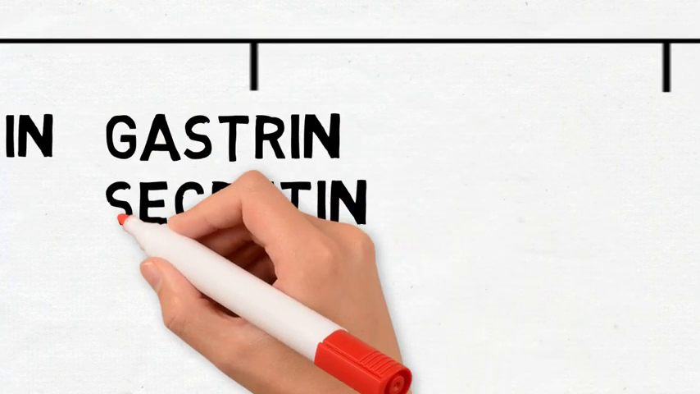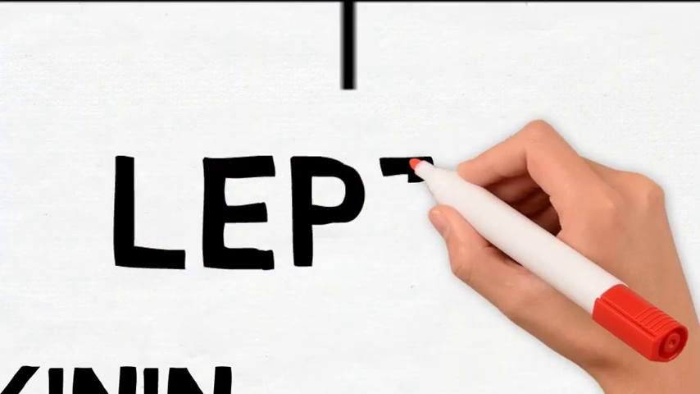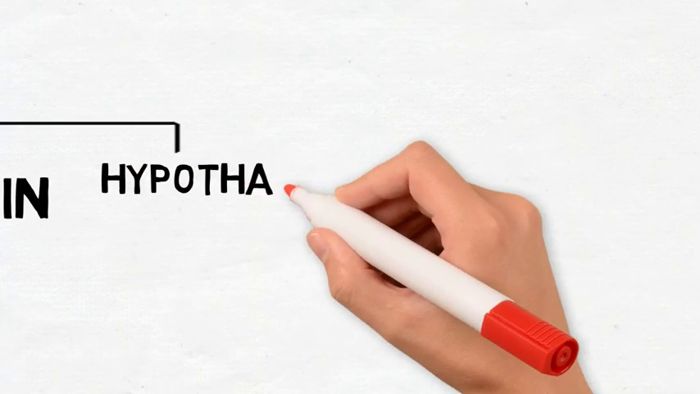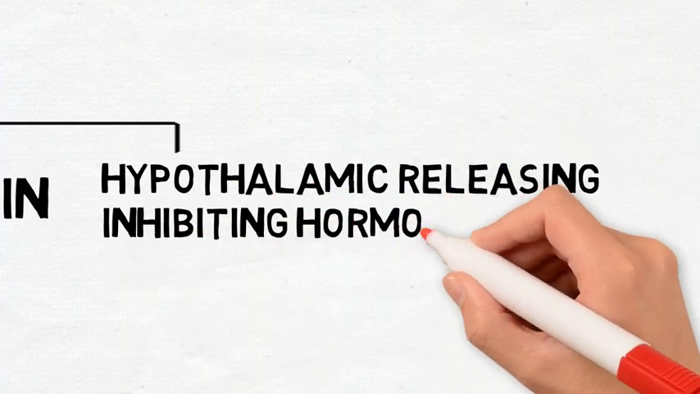Gastrin, secretin, and cholecystokinin are secreted by the stomach and small intestine. Next is leptin, which is secreted by the adipose tissues. The last is all hypothalamic releasing and inhibiting hormones, which are secreted by the hypothalamus.